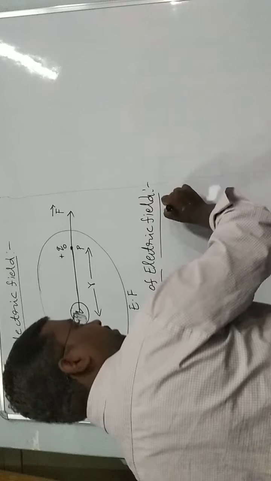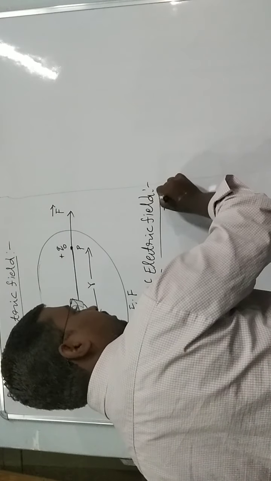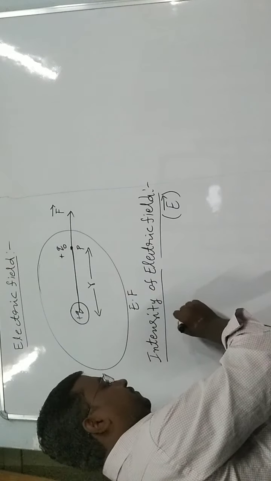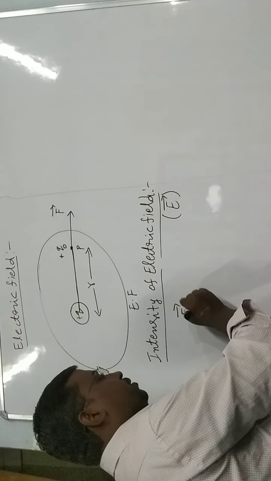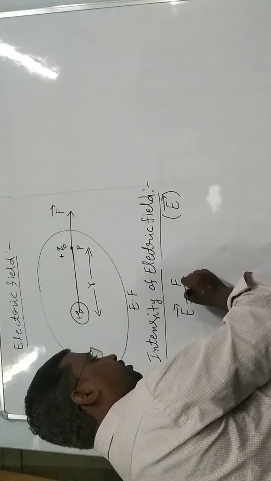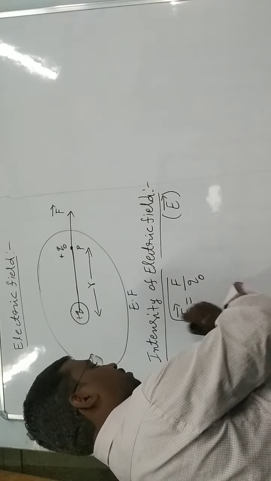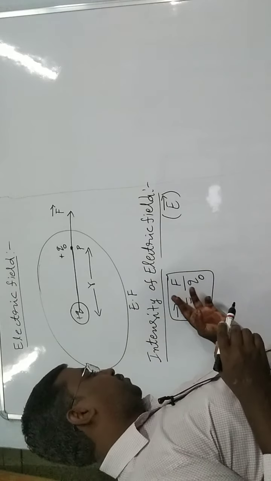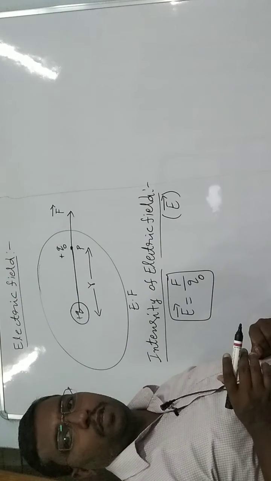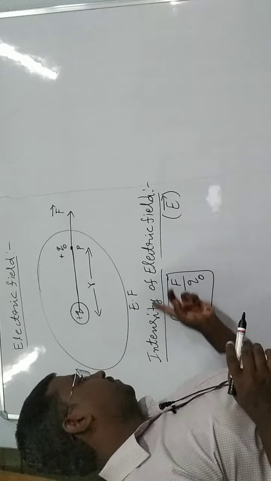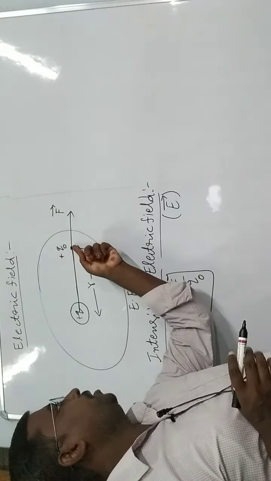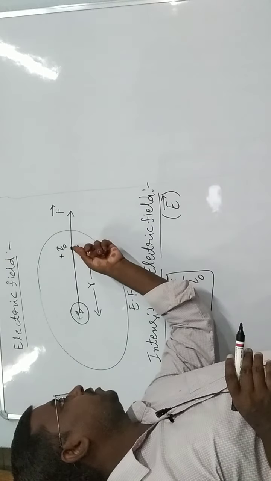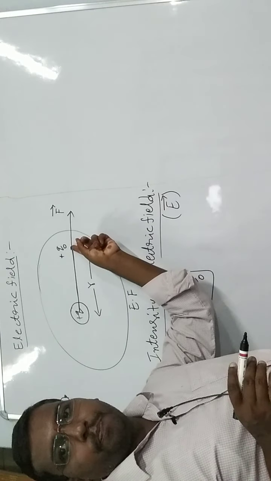It is represented by capital E, and it is also a vector, E bar. It is defined as E bar equal to force per unit positive charge Q naught. Force per unit positive charge is called the intensity of electric field at that point P, and this tells how much force acts at point P.